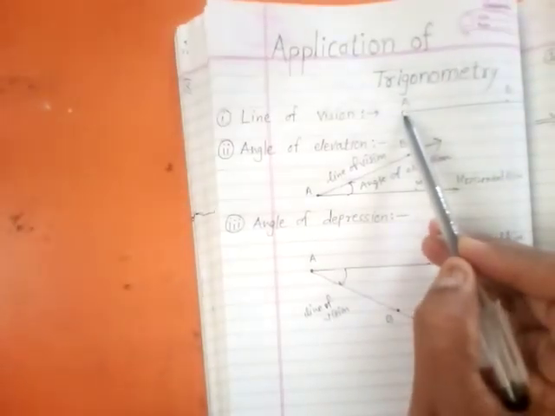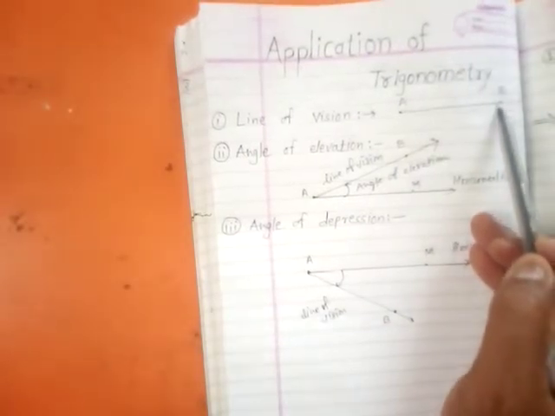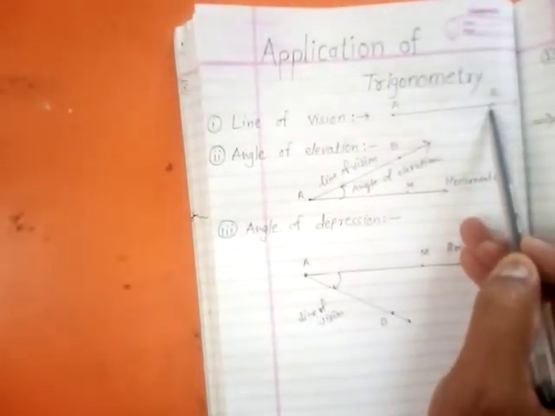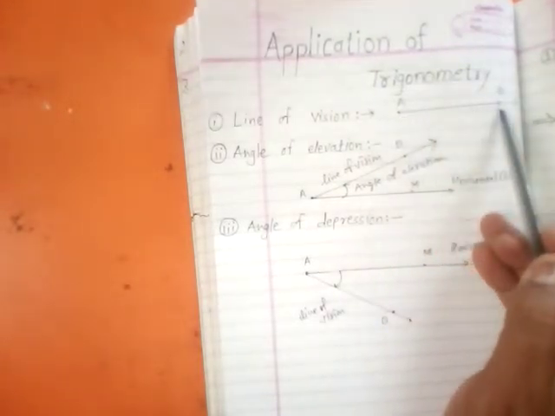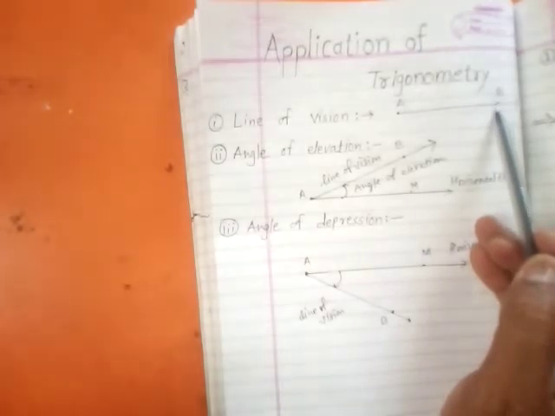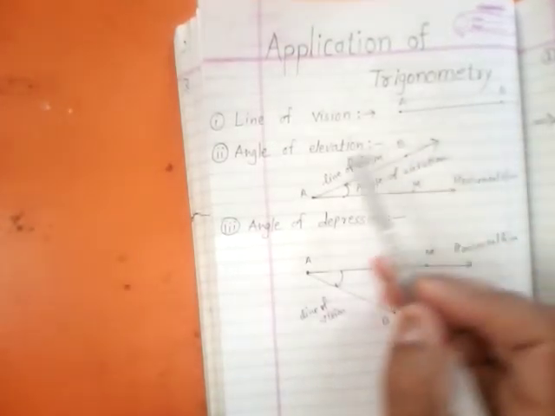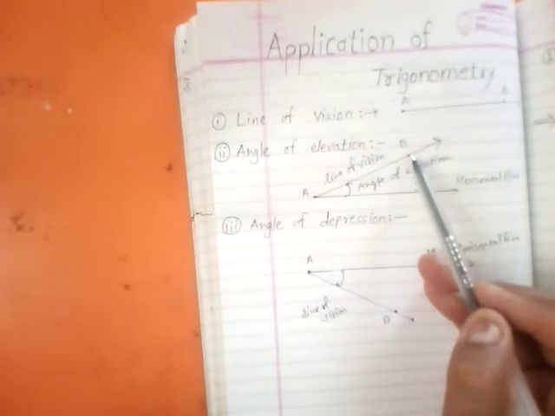First point, line of vision. Point A is the position of the observer. Point B is the position of the object. Then line AB is called the line of vision. Next point, angle of elevation.